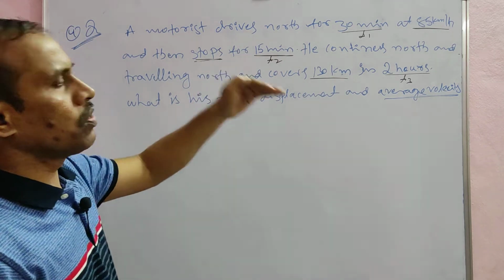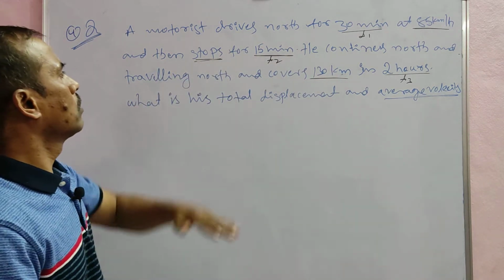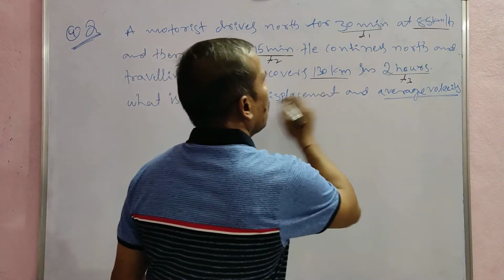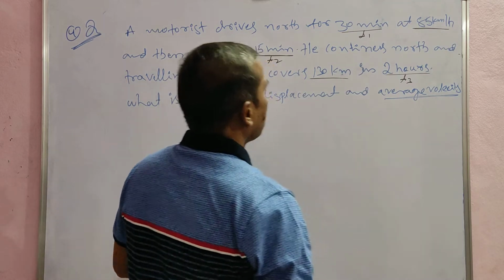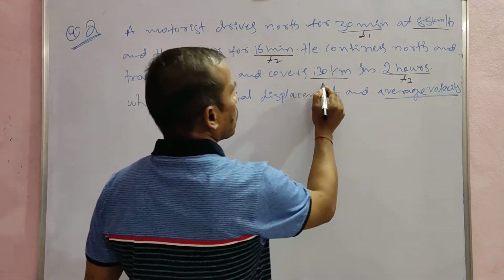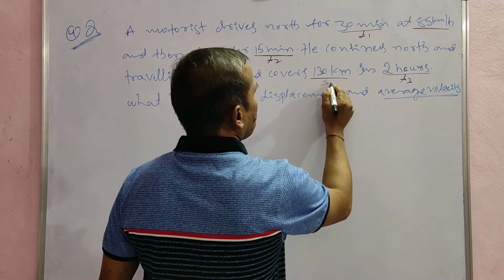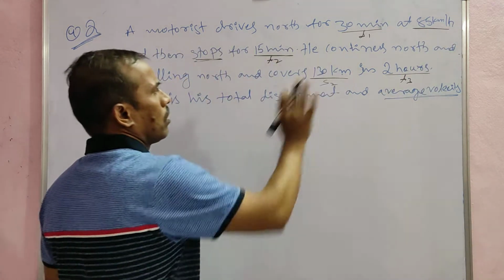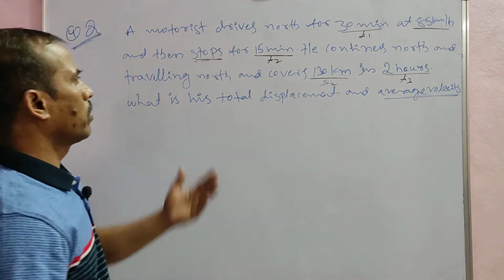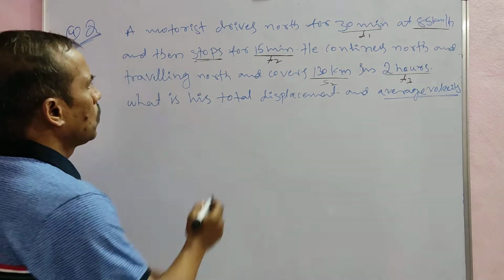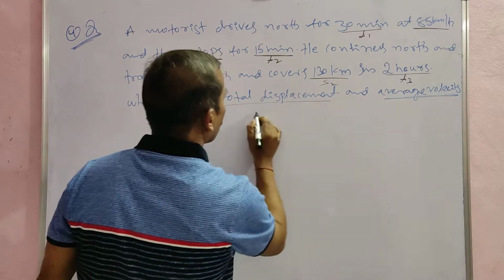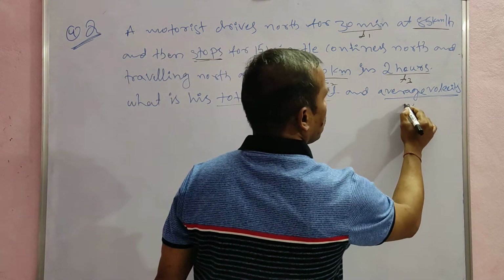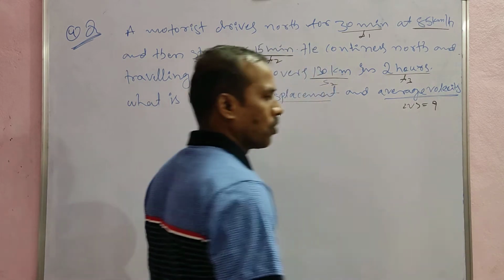After he continues to north and traveling north and covers 130 kilometers. For example this is a displacement, displacement s2. First one displacement we don't know, this one s2. Okay, find what is total displacement, and average velocity. Okay, these two questions.